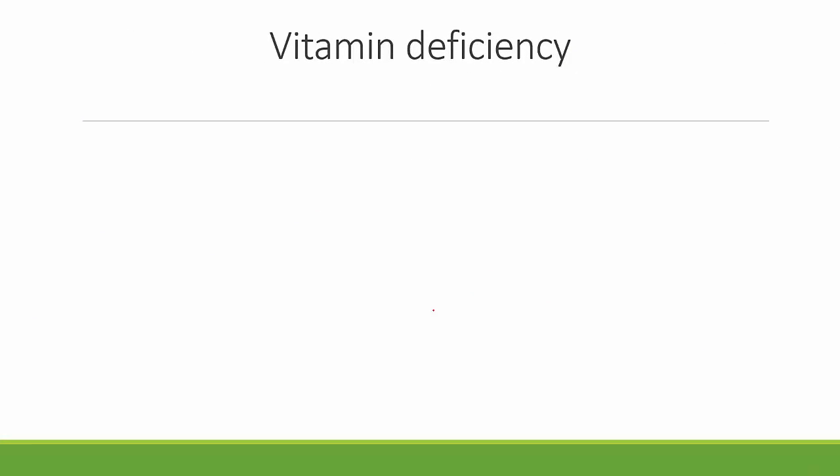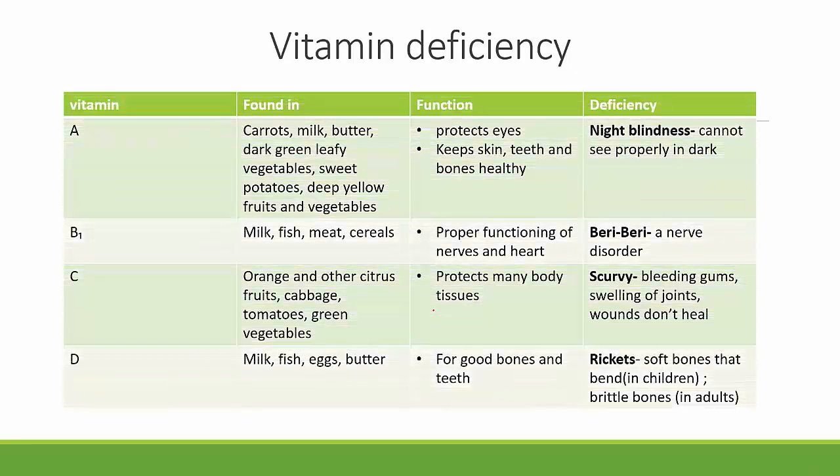We will first do vitamin deficiency. We start with the first one, which is vitamin A on our list. Now, if you see the sources of vitamin A, it is found in carrots, it's found in milk, butter, green leafy vegetables, sweet potato, and deep yellow fruits and vegetables. By deep yellow, you can have your musambi, you can see banana, you can see yellow capsicum. These are all deep yellow vegetables. If you have to remember the example easily, remember carrot, remember milk, and green leafy vegetables. These three are very easy to remember.